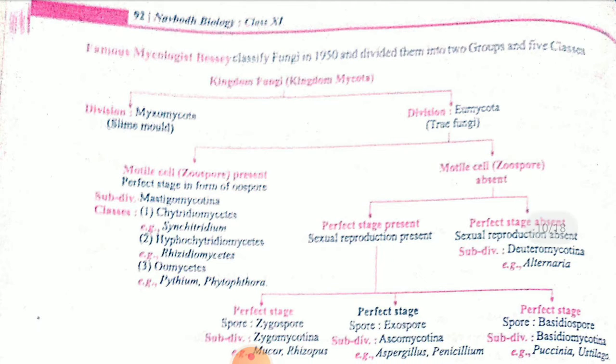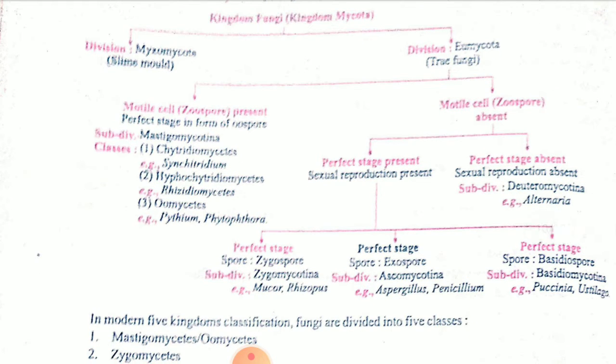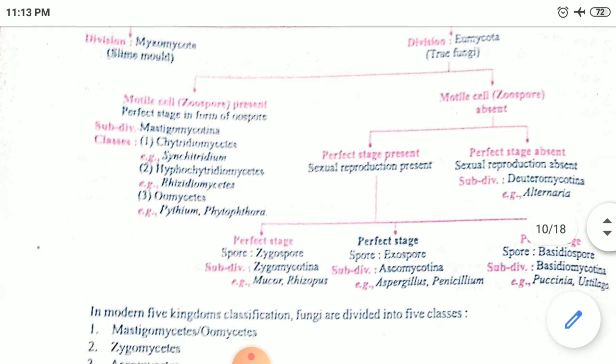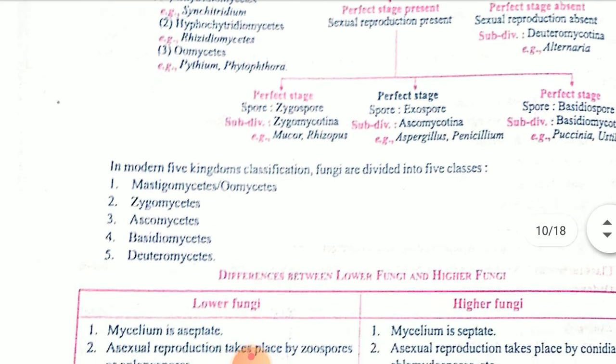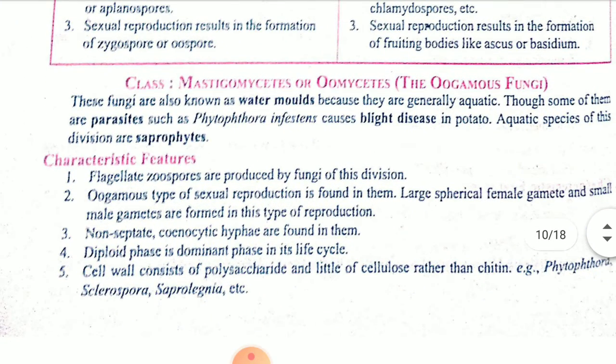So the kingdom fungi is basically divided into two: one is Myxomycota and the other is Eumycota. Myxomycota, children, is the imperfect fungi, and that one will be the perfect one. Okay, children. Then in detail we will learn one after the other.